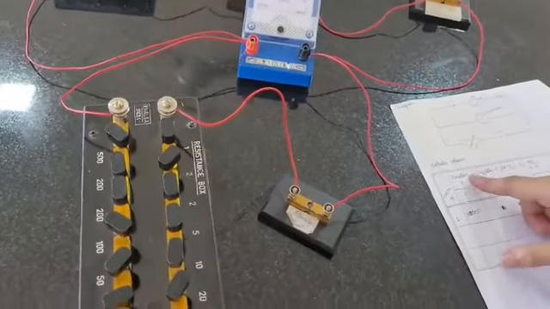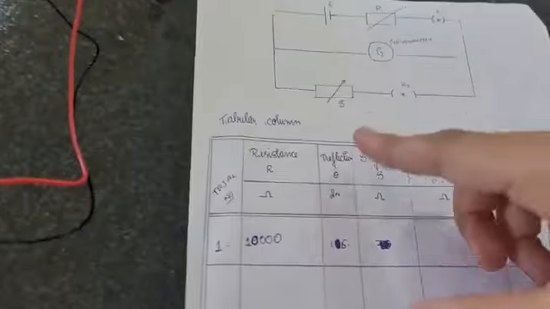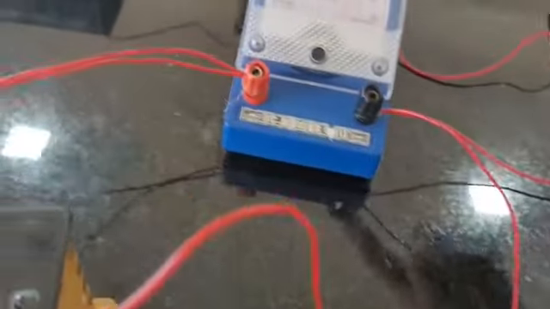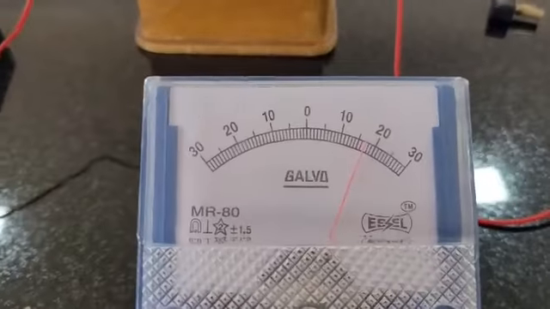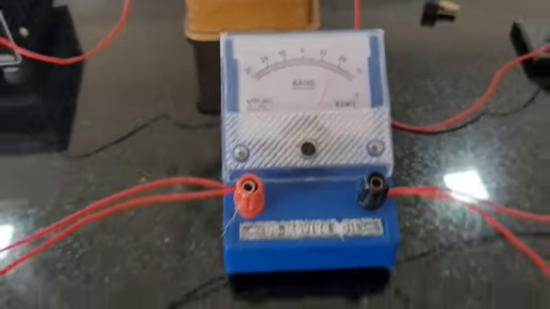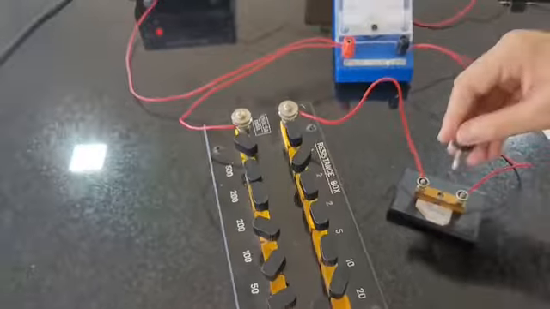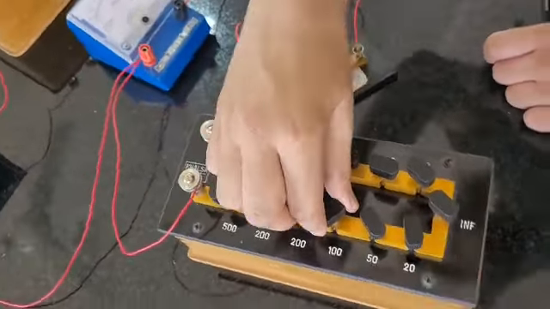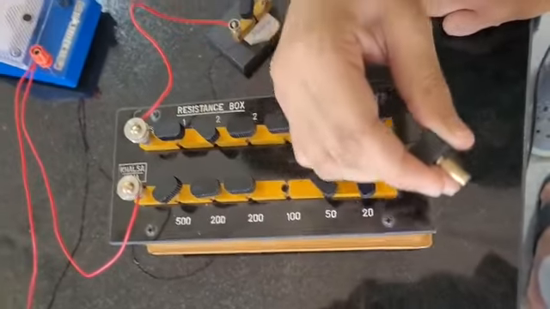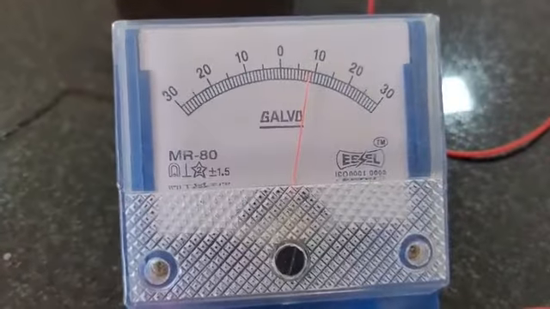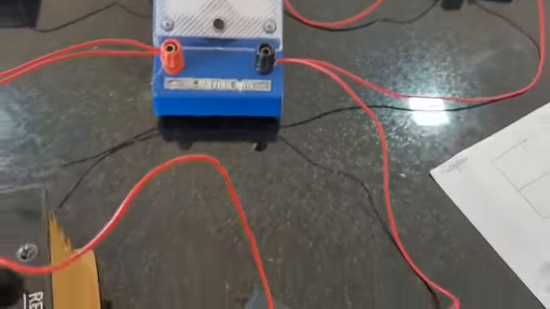Now we have noted the resistance, which is 10,000, and the deflection is 16. For S, we need to take the deflection which is half of the original. We have got 16, so we need to take the deflection 8 and calculate the appropriate shunt resistance. For that we need to close key 2 and take out shunt resistance. We need to get the deflection as 8. We have got the deflection as 8 for shunt resistance 100. So the shunt resistance for the given trial is 100.